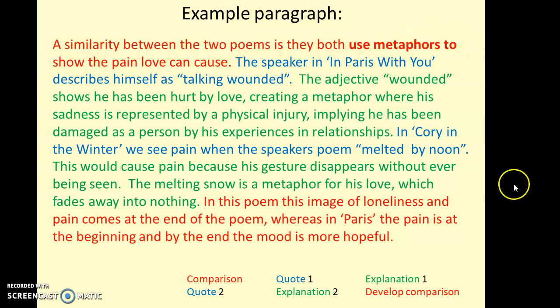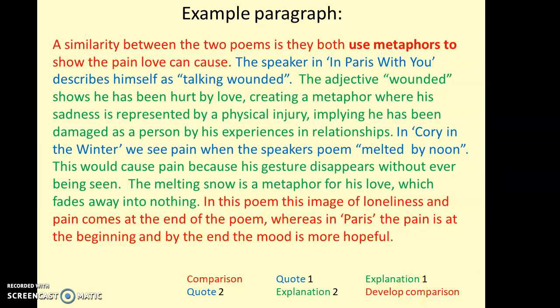Okay, what about the end of the paragraph? Can we add anything on? Yeah, we can. Although this paragraph's about a similarity, we can develop that comparison by pointing out a difference within it. So in Cory in the Winter, the image of loneliness and pain comes at the end of the poem, whereas in Paris, I've shortened the title of the poem there, which is fine to do, the pain is at the beginning, and by the end, the mood is more hopeful. So we're being a bit more subtle there. We're acknowledging, yes, they both show pain, but in slightly different ways.